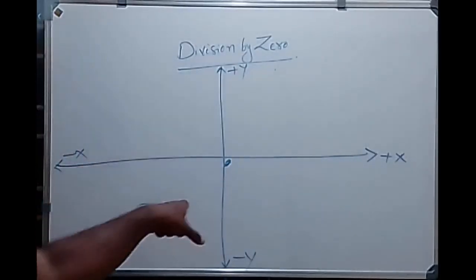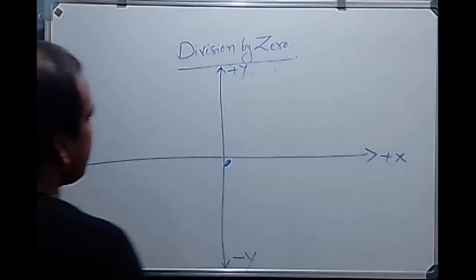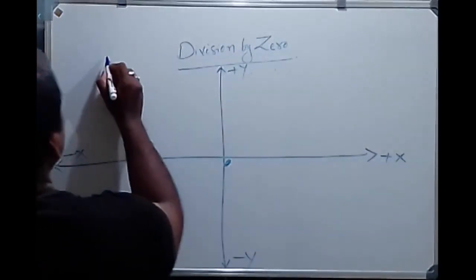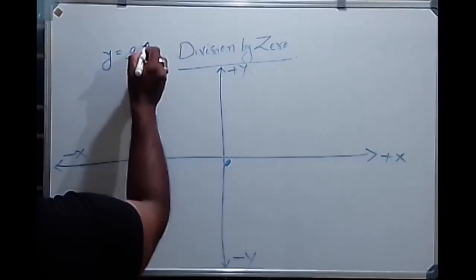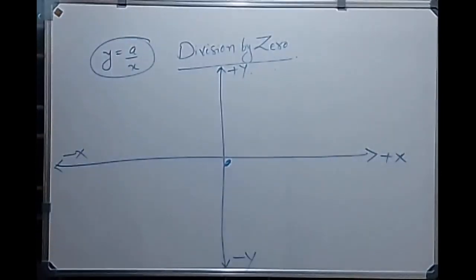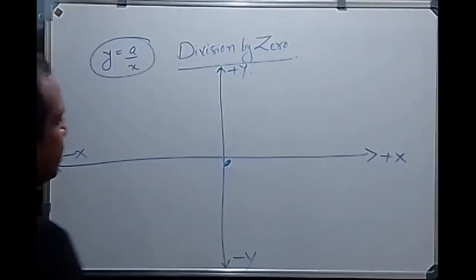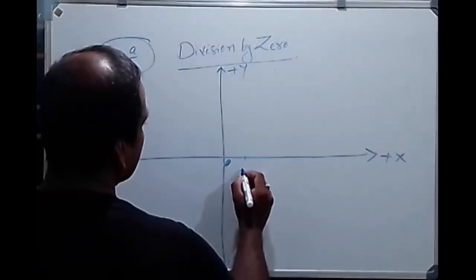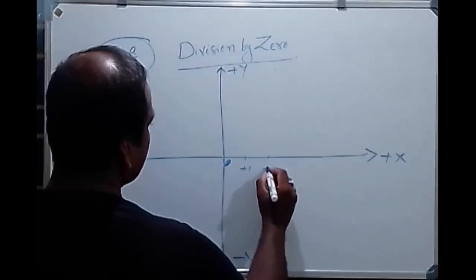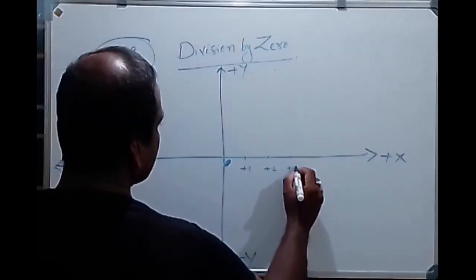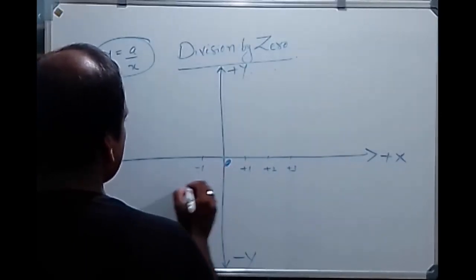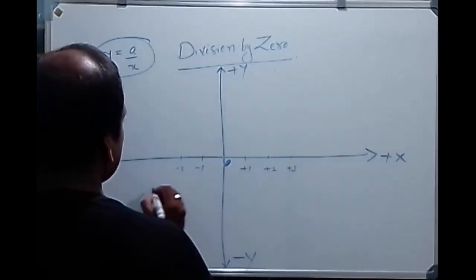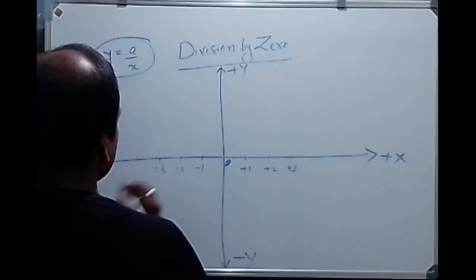We can take the values. We are considering the function y is equal to a divided by x, where a is a fixed quantity. Then we take the values plus 1, plus 2, plus 3, etc., and here minus 1, minus 2, minus 3, etc.